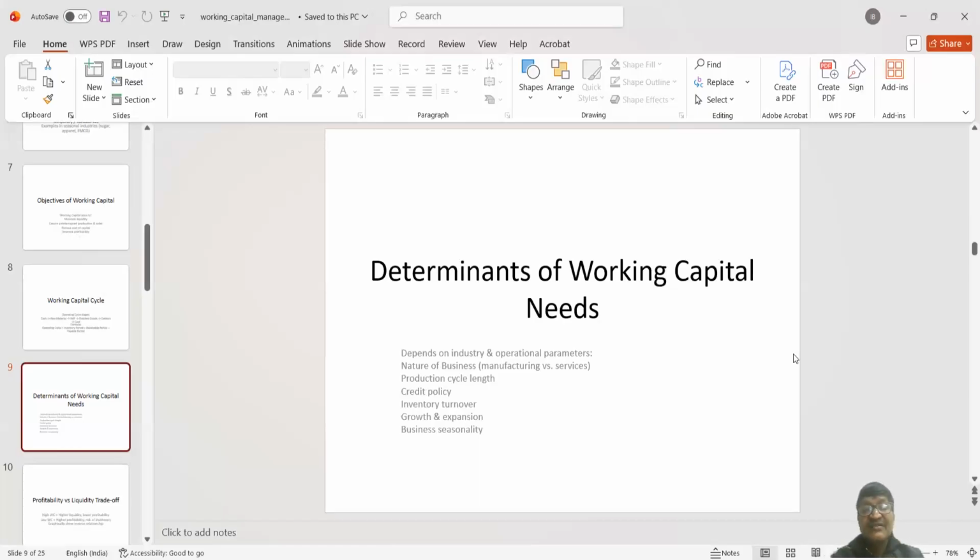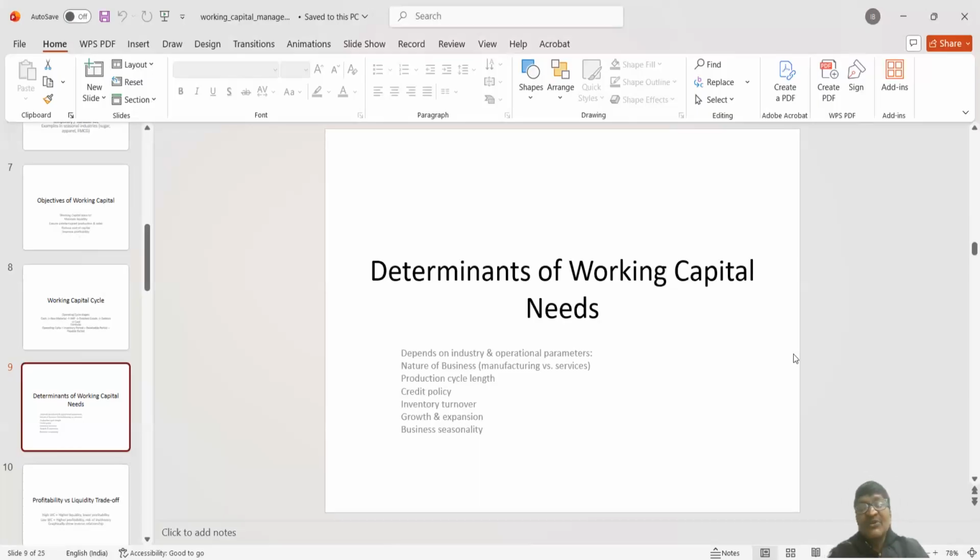Then dividend policy. If the company declares dividend, which is declared out of profit, then profit will be eroded, and the dependency on external arrangement of working capital will be high.